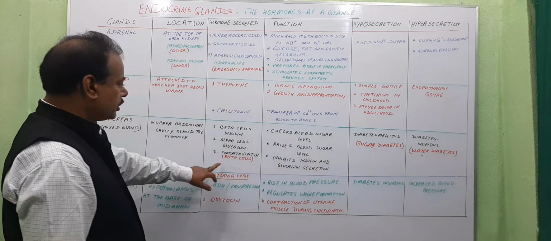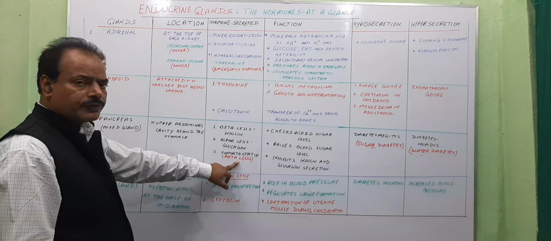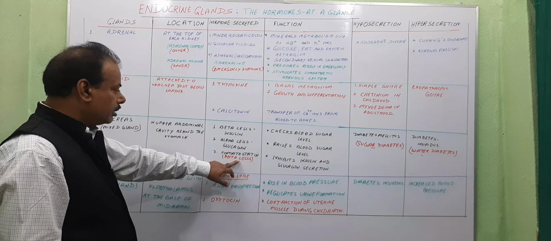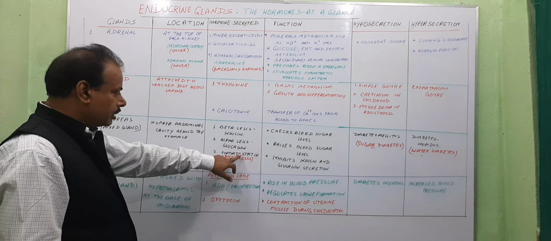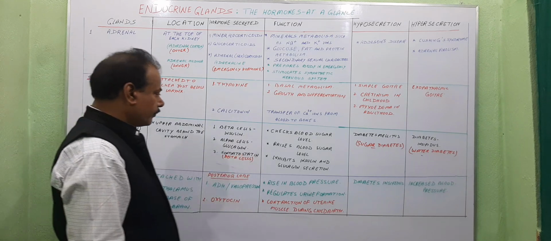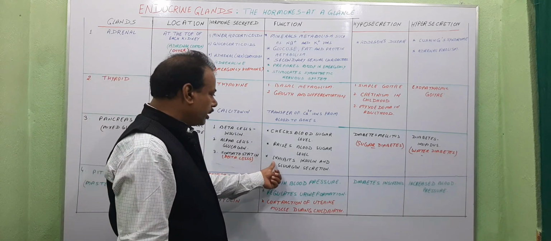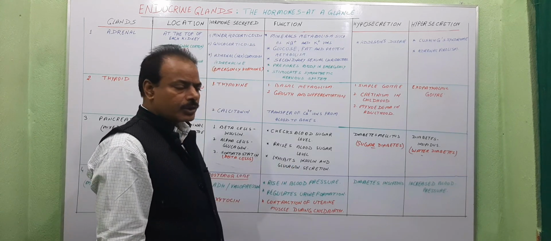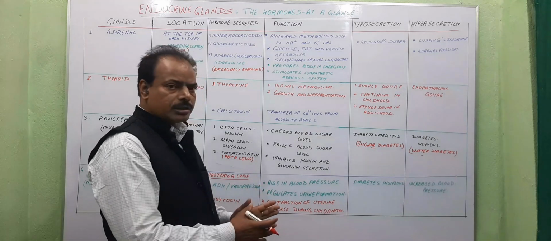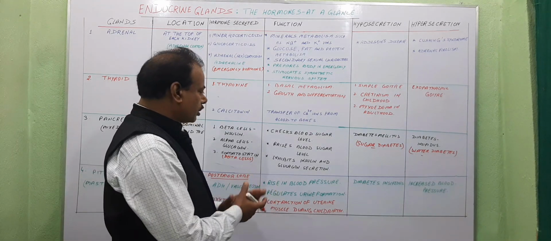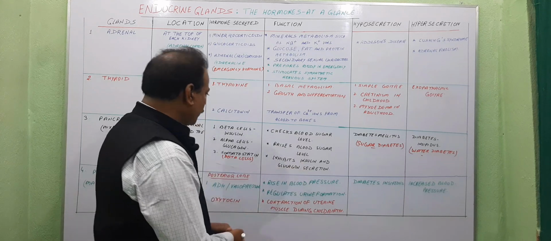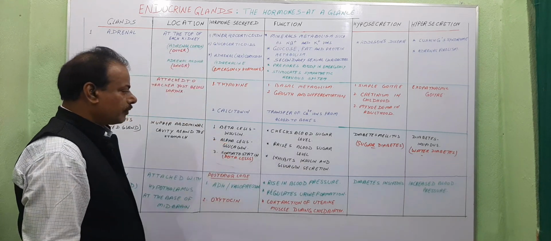And the third hormone, which is secreted from delta cells of islets of Langerhans, is somatostatin. Somatostatin inhibits insulin and glucagon secretions. It helps in regulating the secretion of insulin and glucagon from beta cells and alpha cells.